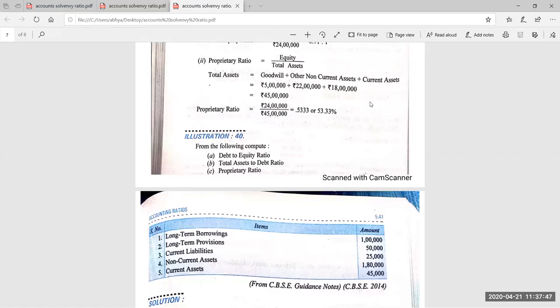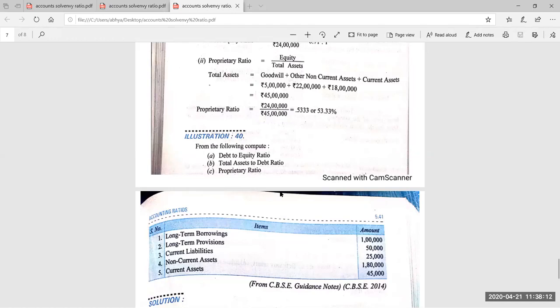Once you have found one figure, it can be used for the further ratios too. I told you if calculations are not possible, then you can just do till the numerator and denominator. Find the values of the numerator and the denominator of each formula.